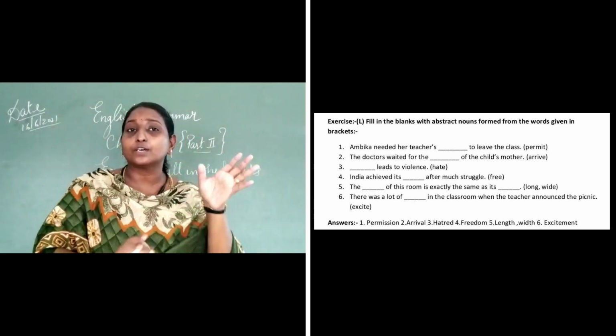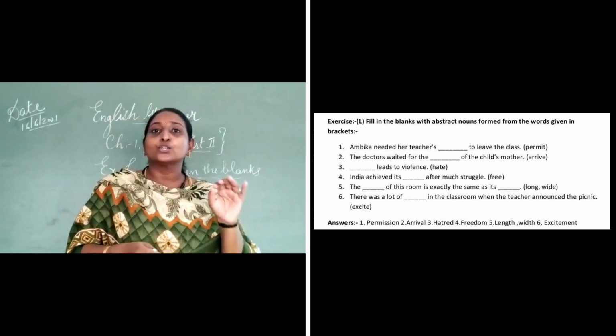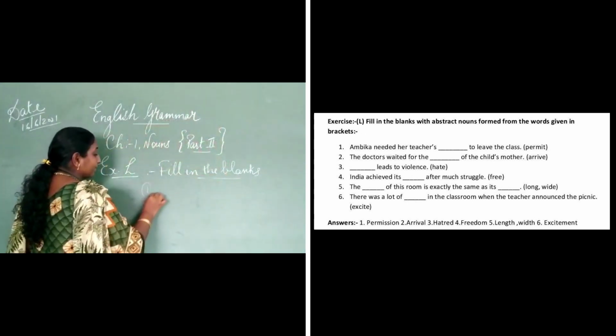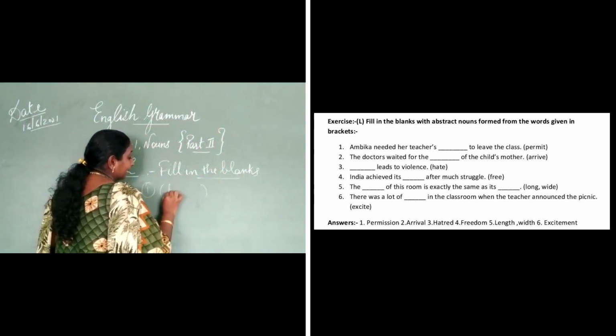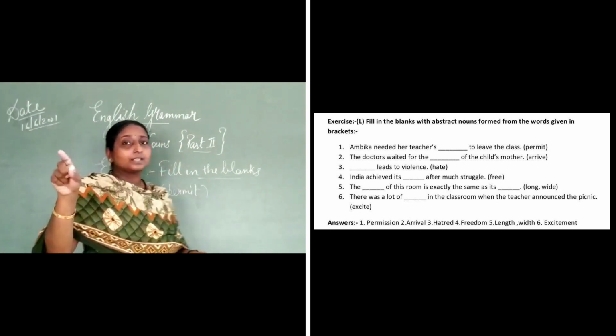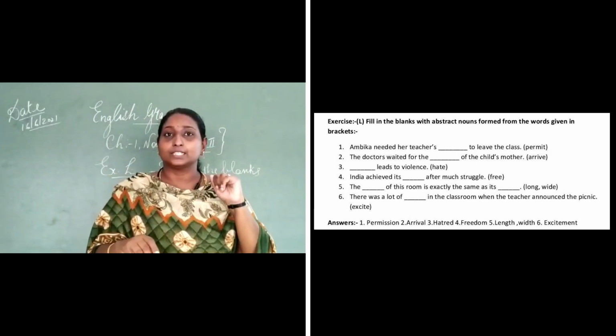The first one is: Ambika needed her teacher's dash to leave the class. The word given is permit, but when you turn that into an abstract noun, permit will become permission.